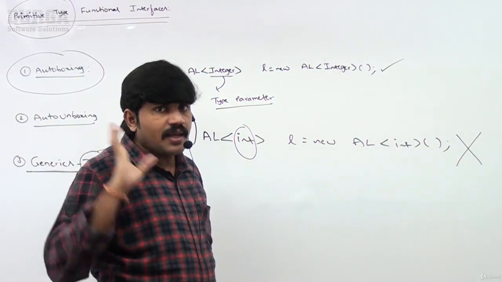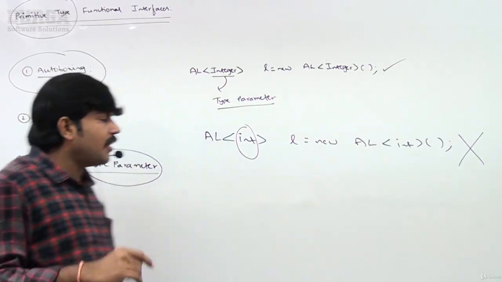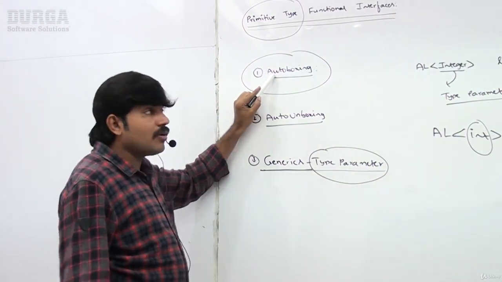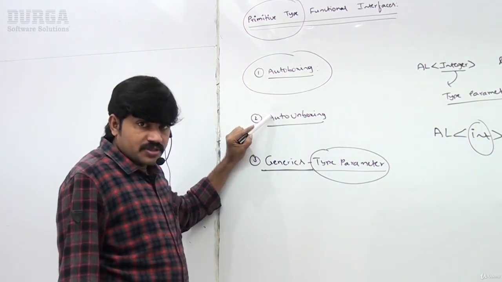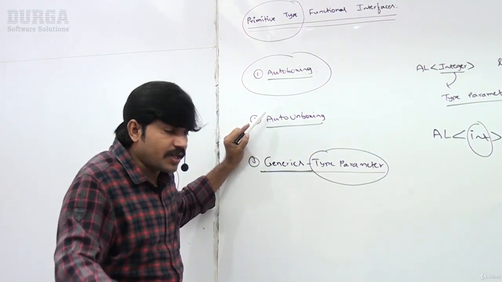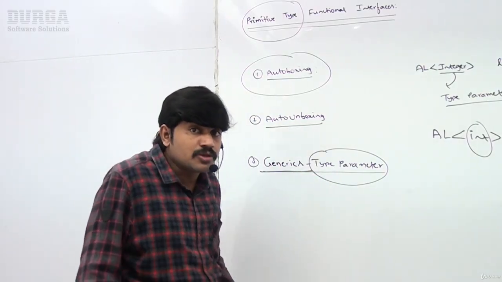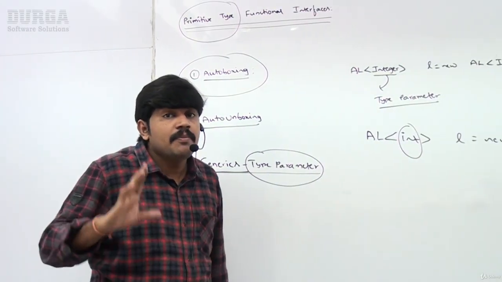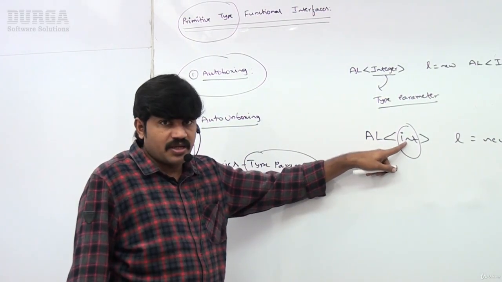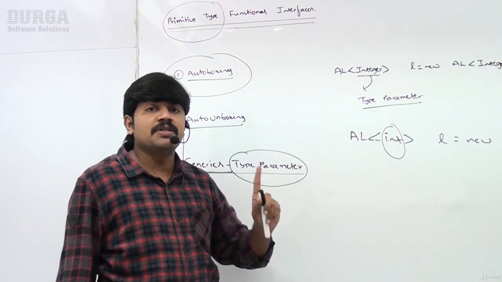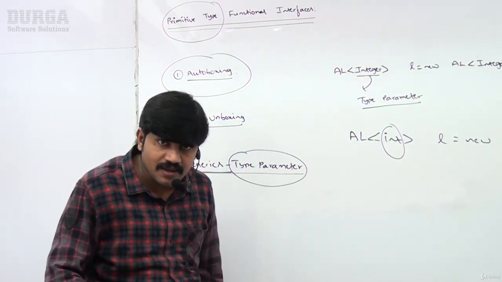So you should be aware of these 3 points. What is auto boxing? Automatic conversion of primitive type to wrapper object. What is auto unboxing? Wrapper object to primitive type. For a generic type parameter, compulsorily the type parameter should be an object type. Primitive types you should not pass; you have to declare object types only. Clear? That's all.